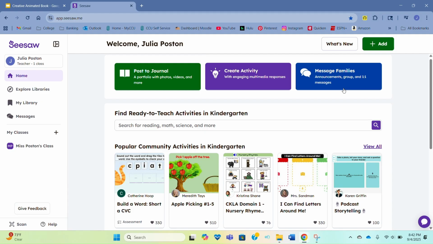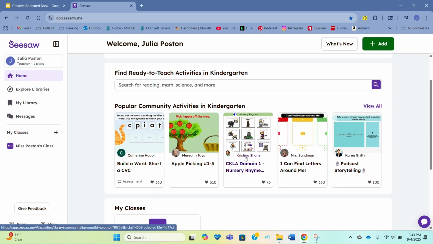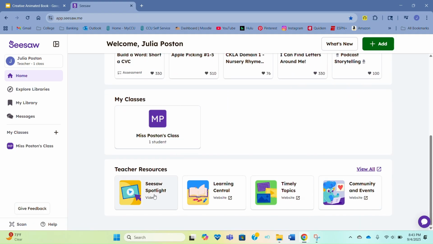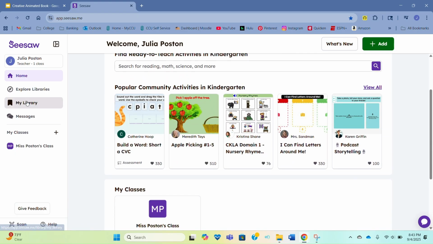You can message announcements, group, or one-on-one. So that's right there. So when you scroll down on the homepage, they're going to pop up with things that you might like for your classroom. And then it's going to have your class below and then some resources for teachers, which is also really great.